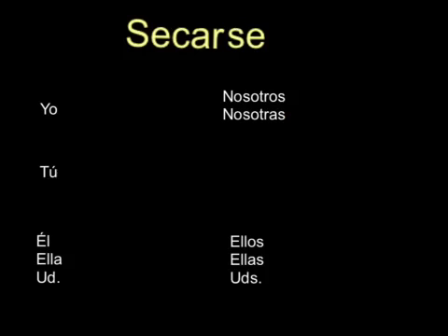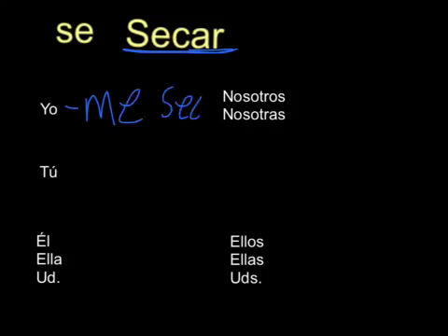Okay, so let's put reflexive pronouns into context, okay? So we have secarse again. We know that the se is the reflexive pronoun that has to change. Now, in order to conjugate a reflexive verb, this se here goes in front and then changes based on who's doing the action. And then the verb part of it, okay, this is going to change just like it always does. So in the yo form, it would be me seco.